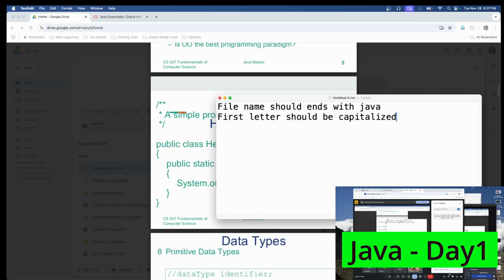Okay, it is one thing. So you may have a question like, can't we create a lowercase? Yes, you can create it, and it will still work. But the standard is always that the first letter should be capitalized.